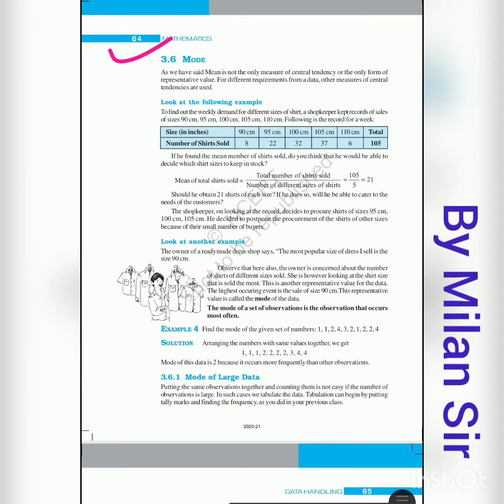After that you will learn about grouped data. In grouped data we have two types, discontinuous and continuous grouped data, which you will learn in your further studies. At that time you will also learn about the advantages and disadvantages of the mean. In some situations we cannot use the mean, so in such situations we have some different measures too, and our second one is mode.